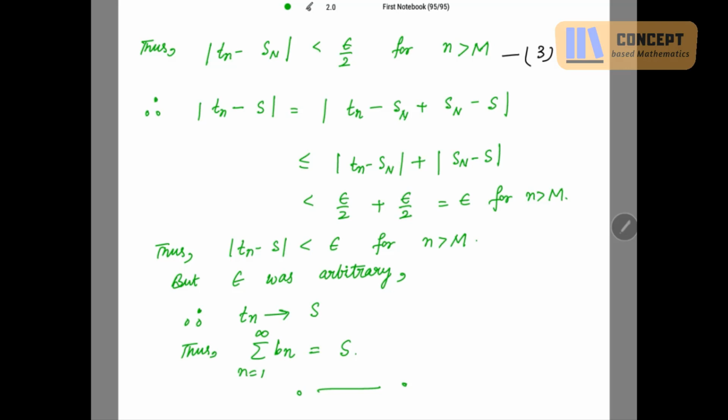Next time we will do the Riemann theorem, and that is also a very important one.